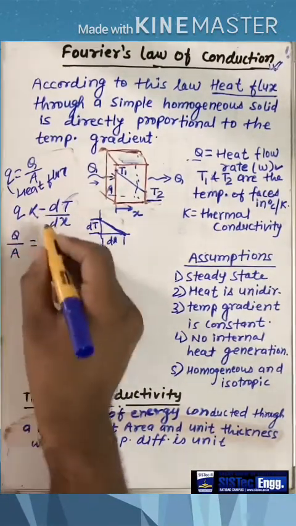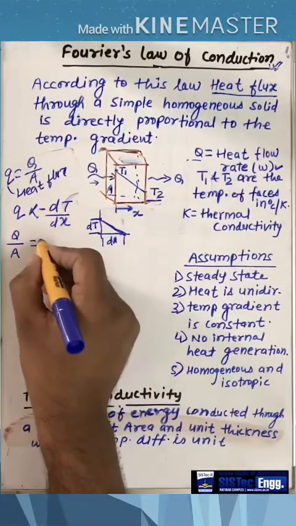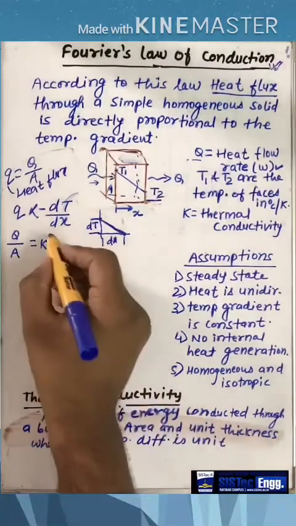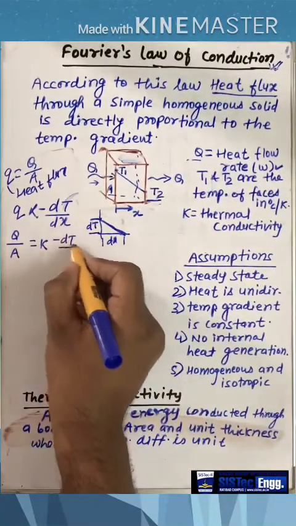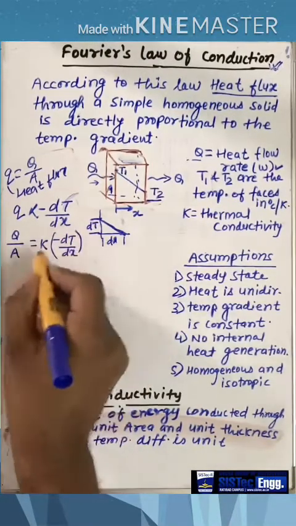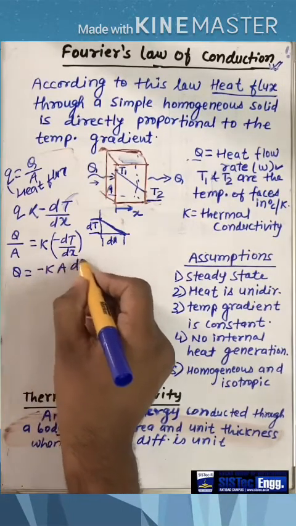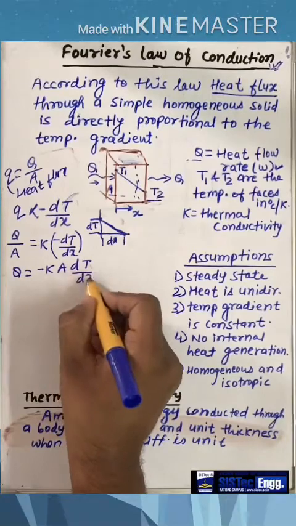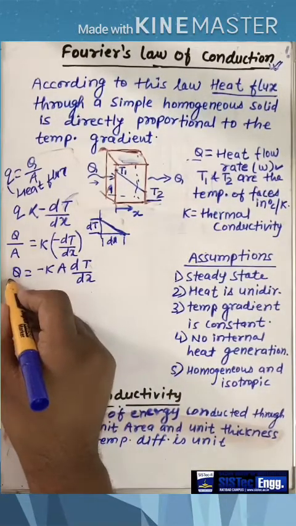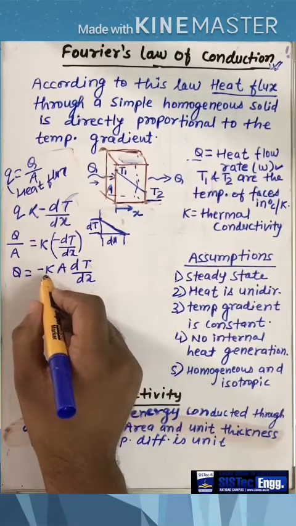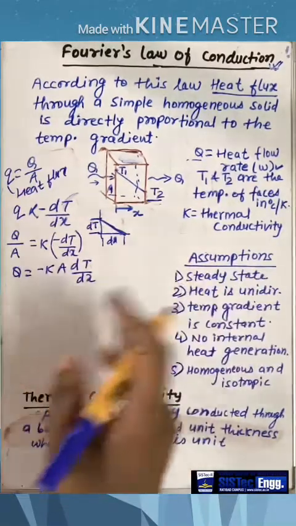And when we replace this proportionality sign, we will have a constant which is known as the thermal conductivity, or sometimes it is also known as the constant of proportionality. And minus dt by dx. Fine. So this equation can be written as q is equal to minus k a dt by dx, where q is the heat flow rate in watt, k is the thermal conductivity. The unit of the thermal conductivity we are going to see after some time.